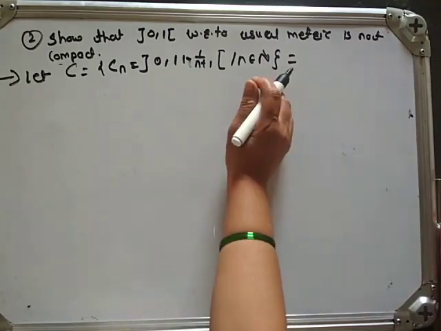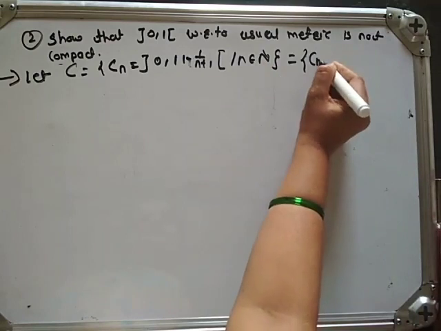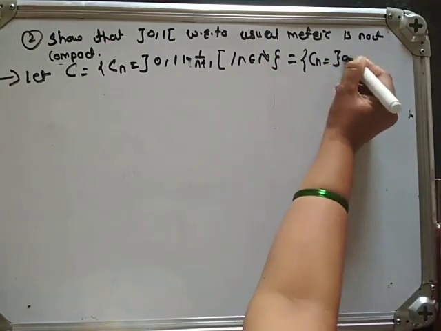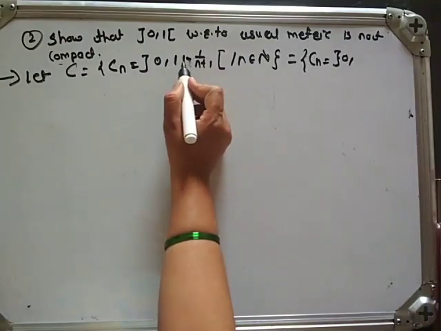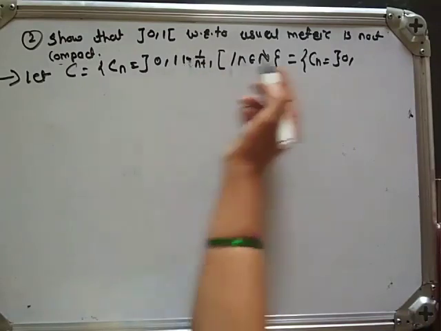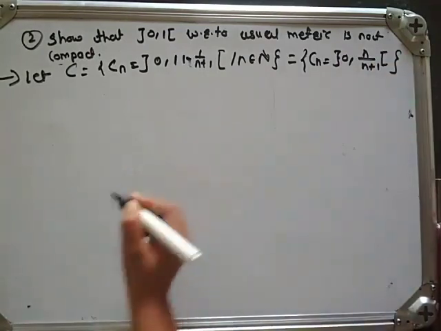So this is Cn is equal to the open interval 0, and if we simplify this, n plus 1 minus 1, so this is n upon n plus 1. Okay.